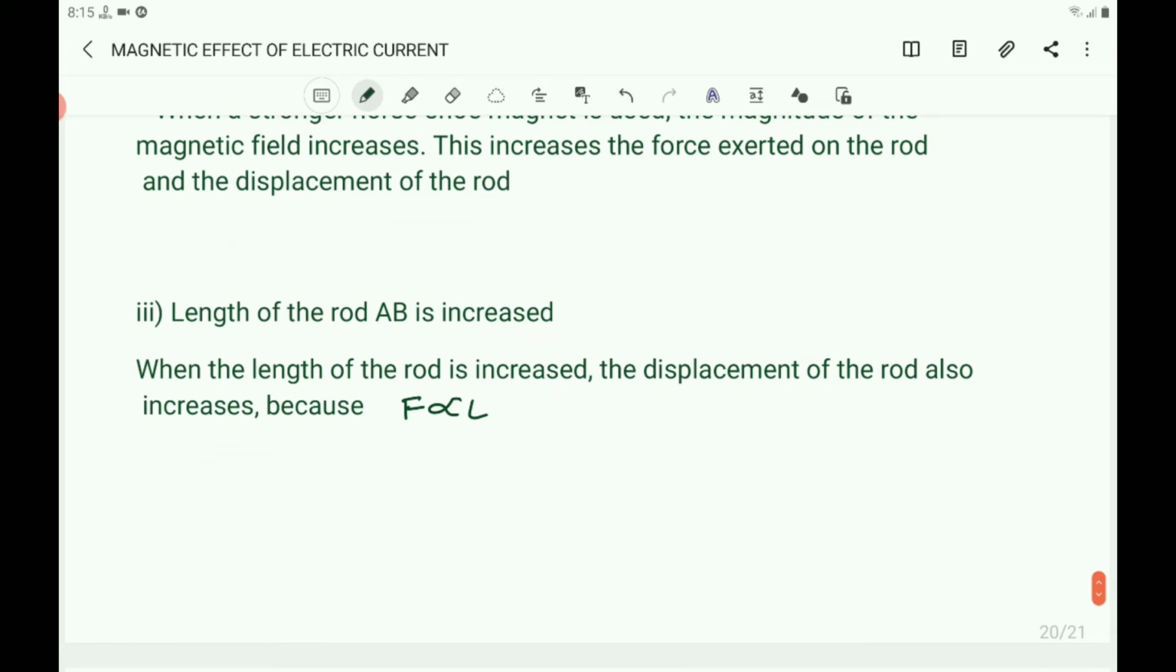Third one, the length of the rod AB is increased. When the length of the rod AB is increased, the displacement of the rod also increases, because the force acting on the conductor is directly proportional to the length of the conductor. F is proportional to L.